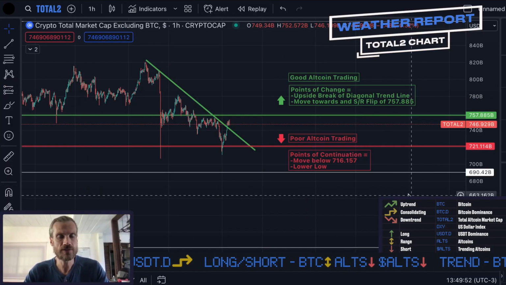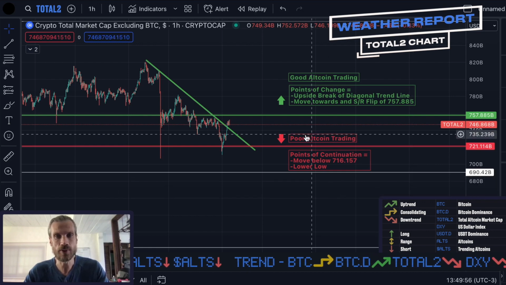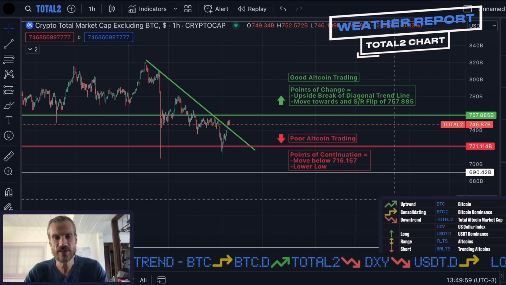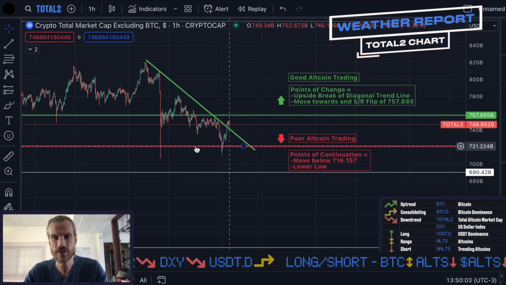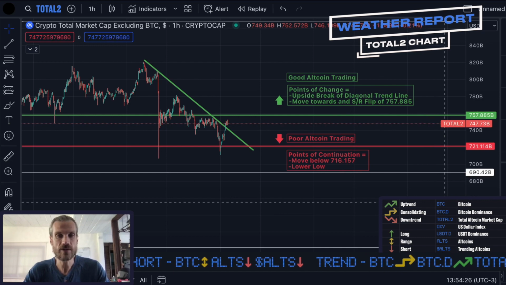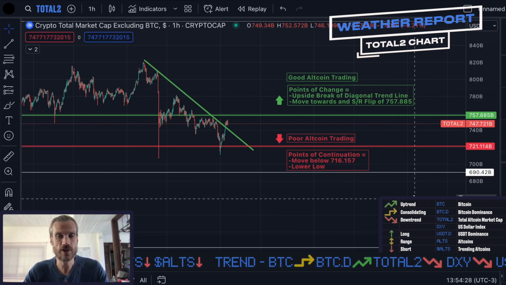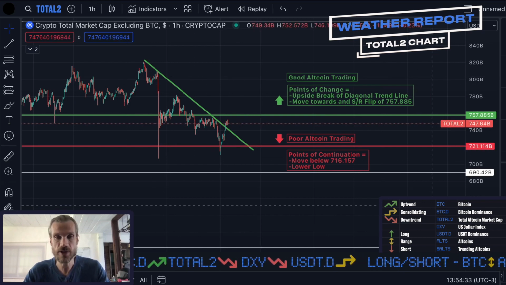This is total 2, total altcoin market cap, which is currently in a downtrend, which is equaling poor altcoin trading. Points of continuation for this poor trading would be a continued move below 716157 and a lower low on the chart. If you're looking to enter an altcoin trade, waiting for these points of change to occur, or rather confirmation of a move from a downtrend back to an uptrend, would be a good idea.